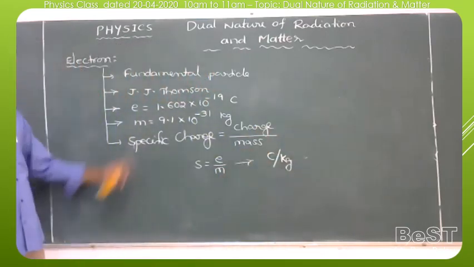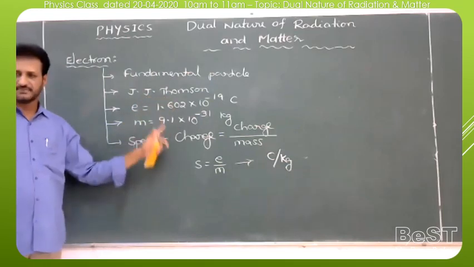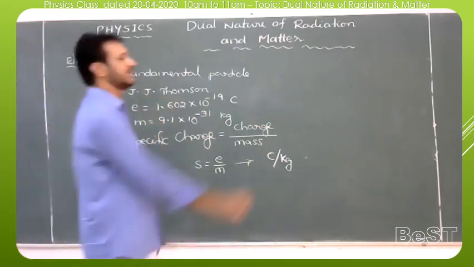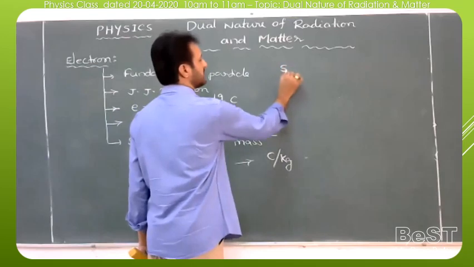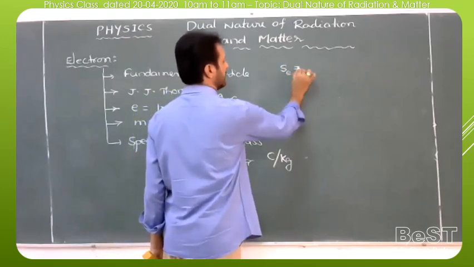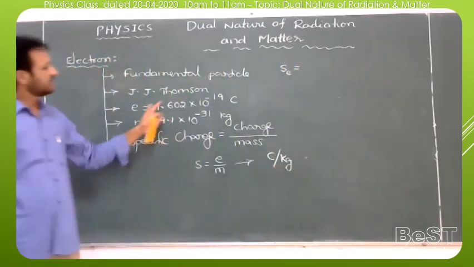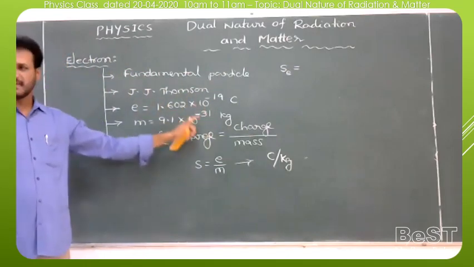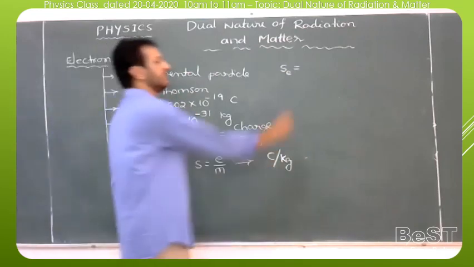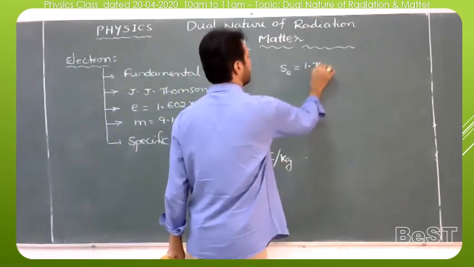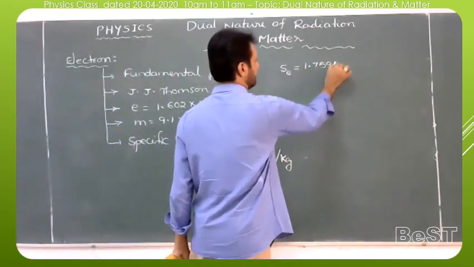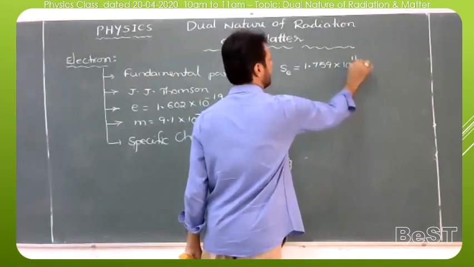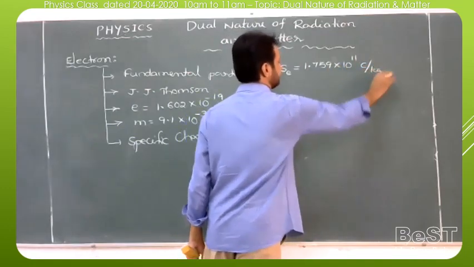For example, if you divide the charge of the electron by the mass of the electron, we will get the specific charge of the electron also. So the specific charge of the electron is equal to 1.602 into 10 to the power of minus 19 divided by 9.1 into 10 to the power of minus 31 kg. By dividing, you get the experimental value 1.759 into 10 to the power of 11 coulomb per kg.